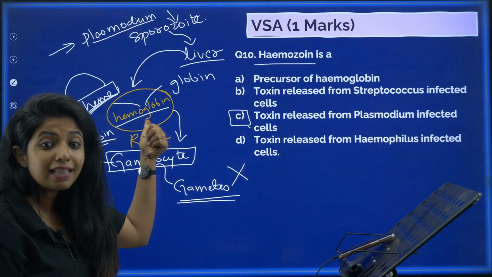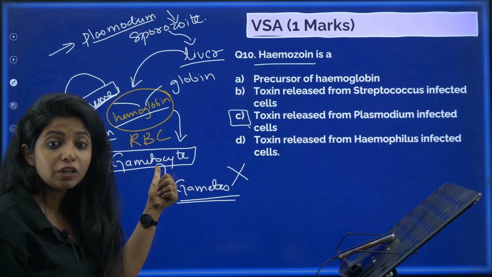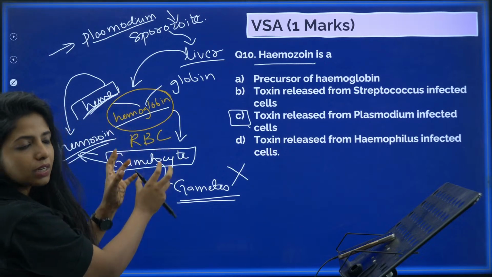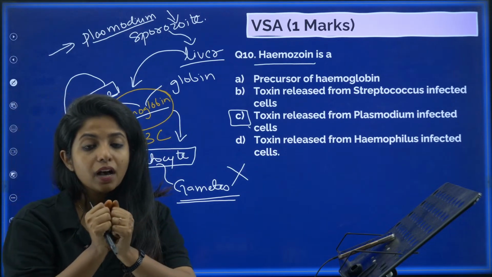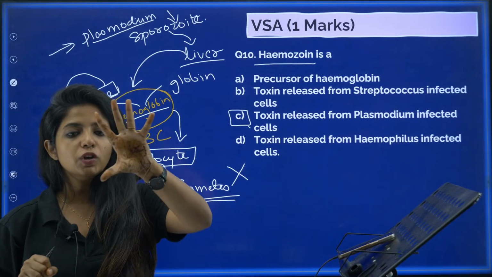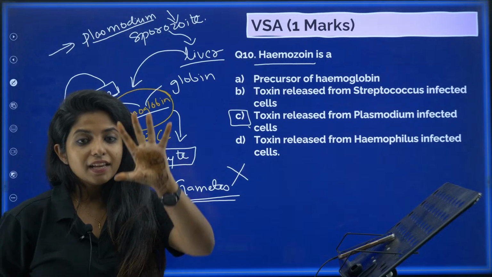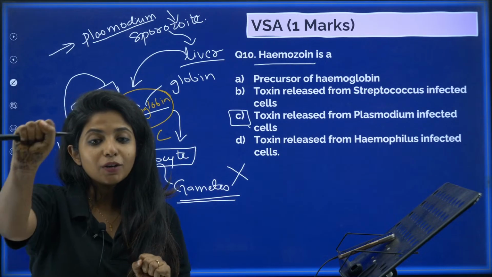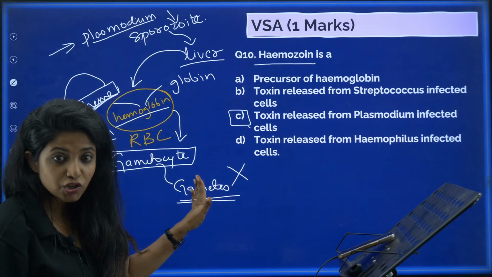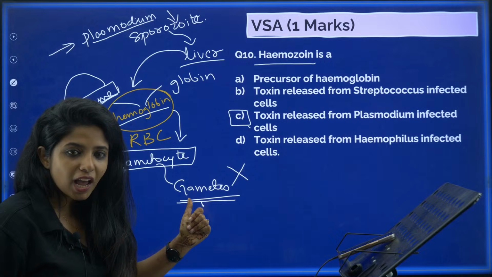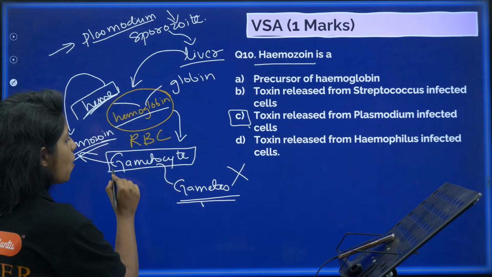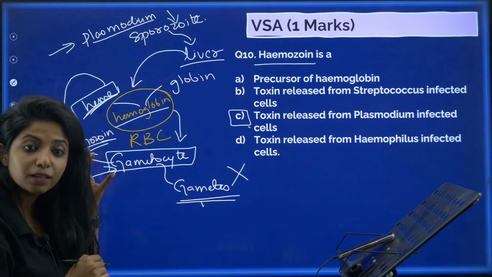In the RBC, they are converting into the next stage, that is gametocyte stage. Where, my dear children, in the RBC. Now, all of them are here. Hemozoin is also here, gametocyte is also here. Slowly, when the RBC bursts open, my dear children, the gametocyte is being released. Okay, hemozoin is being released and things like that. Hemozoin causes fevers and chill. Gametocyte, it is there in our blood. It is not going to form gametes here. What happens? It's there in our blood. The mosquito will come, drink our blood, will take in all the gametocytes.